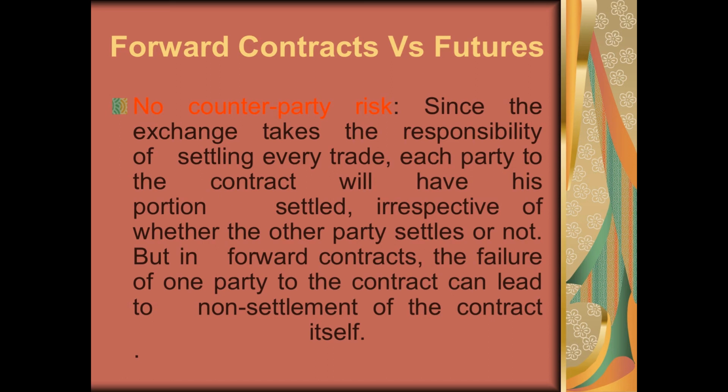Because of this basic nature, there is a counterparty risk in case of forward contracts, but in futures contracts there is no counterparty risk, because the exchange will cover the risk and make sure that there is no counterparty risk.